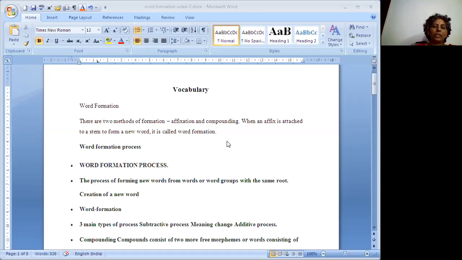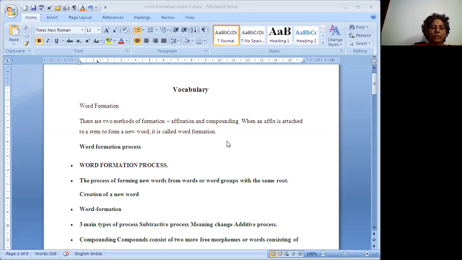What is affixation? Prefixes and suffixes are called affixes and they are elements added to the existing words to form new words. The process of adding affixes is called affixation and the words to which these elements are added are called root words. Before going to create a new word, we have to know about the root words and the affix words.